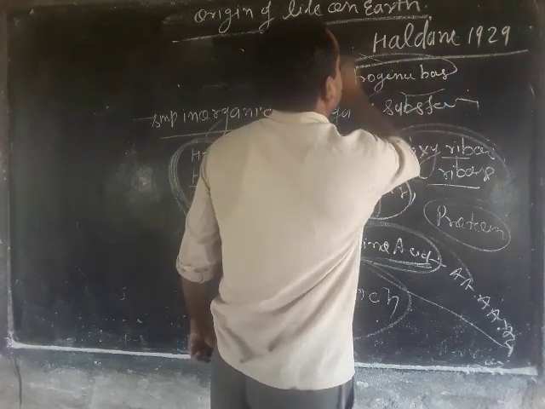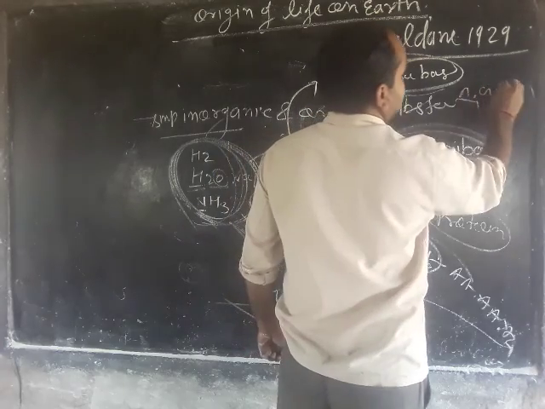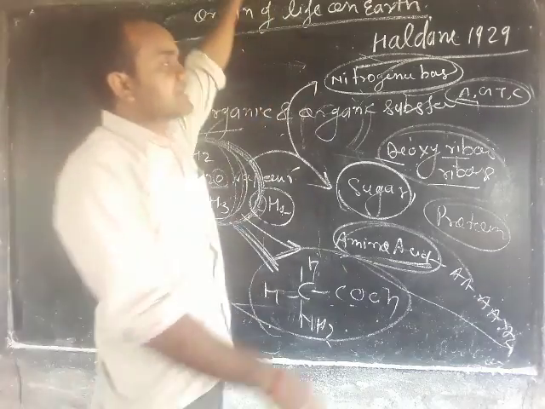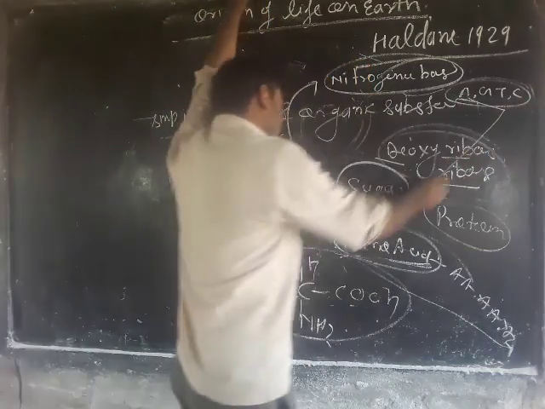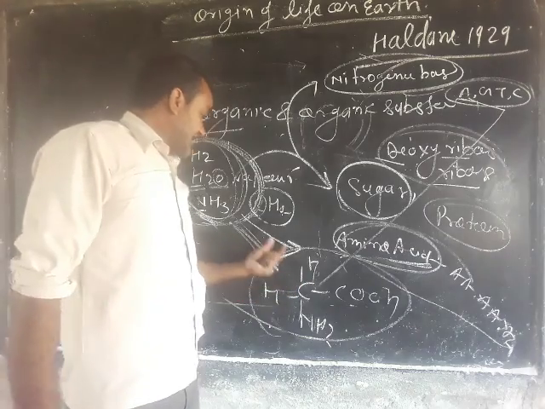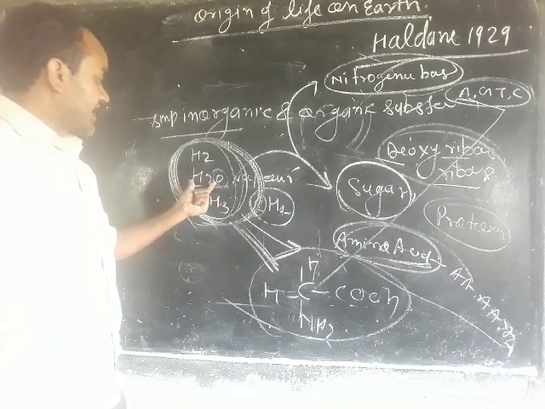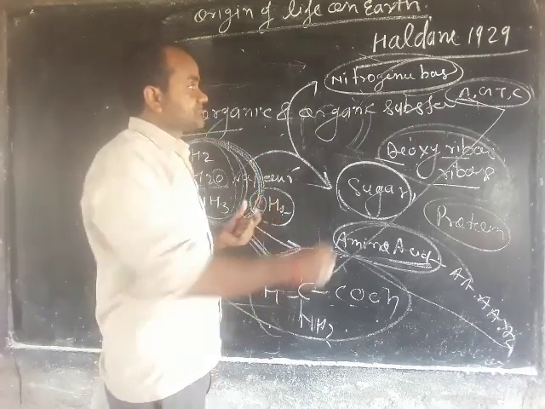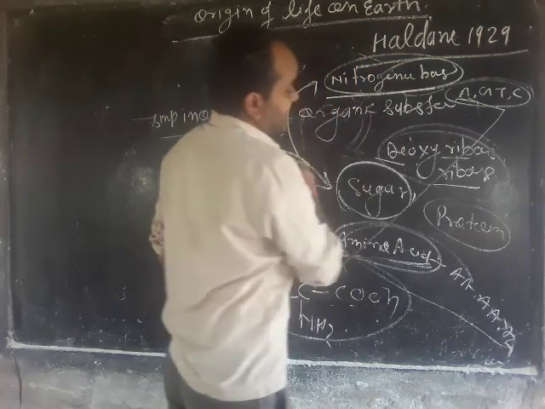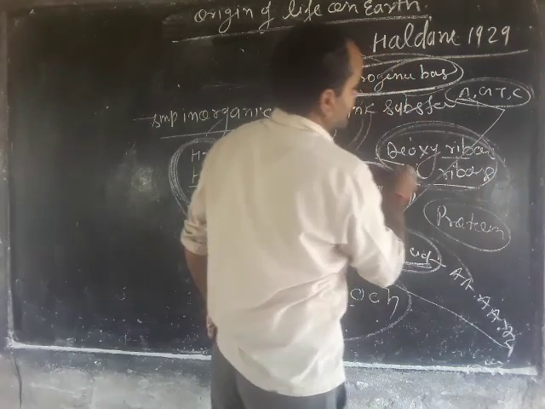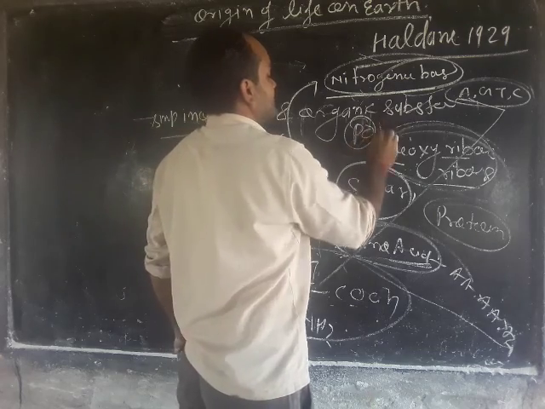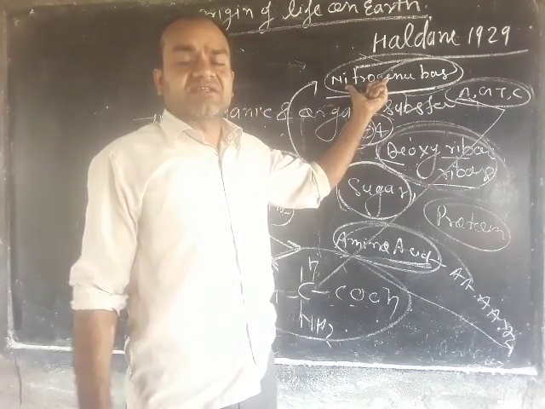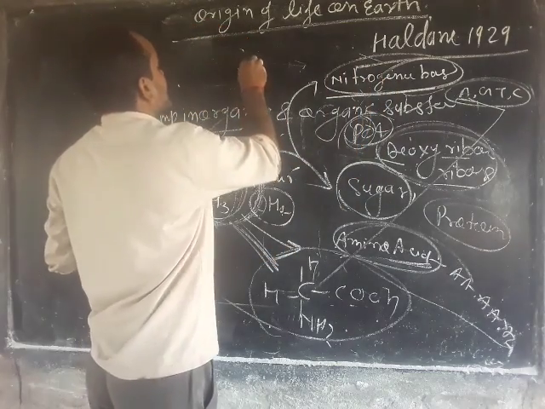The nitrogenous bases are known as adenine, guanine, thymine and cytosine. You have learned about them in class 9th. These nitrogen bases are also composed of hydrogen, oxygen, nitrogen and carbon. Now what will happen? The nitrogen base, deoxyribose sugar and phosphate, one more constituent, combine with each other to form a nucleoside.